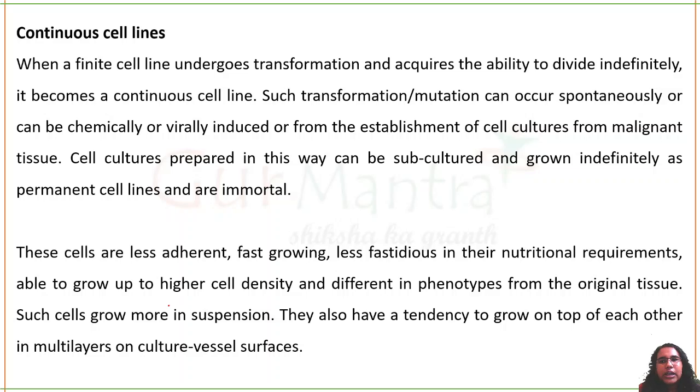It's not like they are a complete different cell, but the way they divide, the way they are having mutations is all very different. So what does continuous cell line mean? It means that they are transformed cell. They can divide continuously, infinitely, which means there's no limit at all. You cannot stop them. They can divide for a very long period of time till they gain senescence.